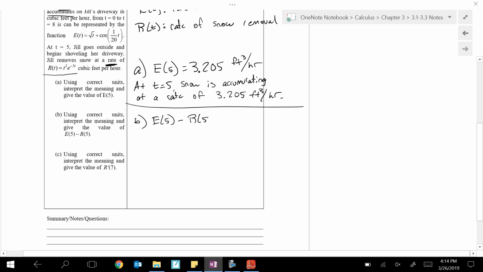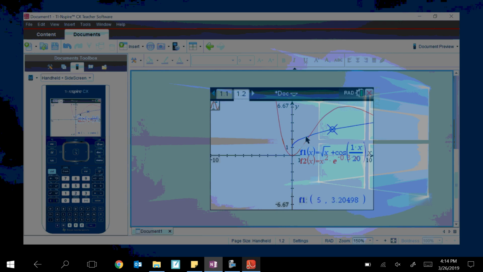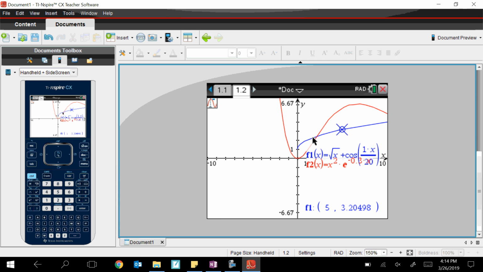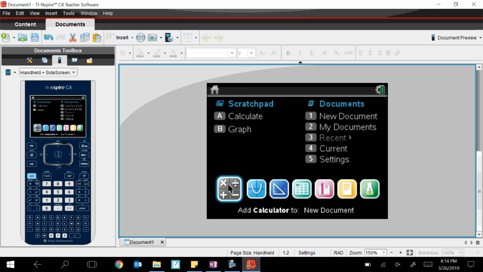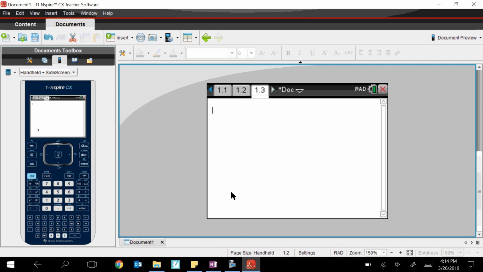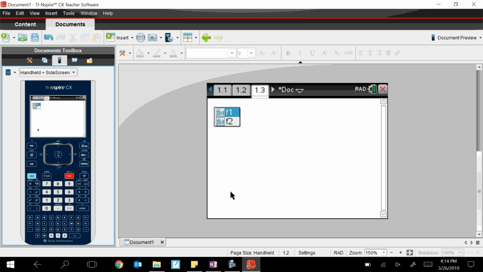So let me show you how to do that one. Let's just see how I punched them both in here. Let's go back to the home screen and open up a calculator. Did you know that if you press the button right above 9, it stands for variable, you can call any of the functions you entered. So F1 was our function for E. And if you put a number in parentheses, that's where it's going to evaluate the function. So F1 of 5 for me is really E5 minus R5.